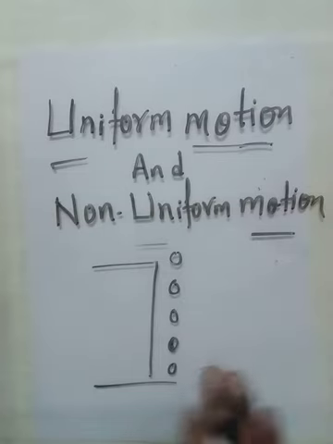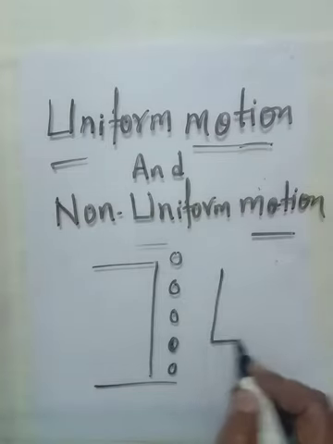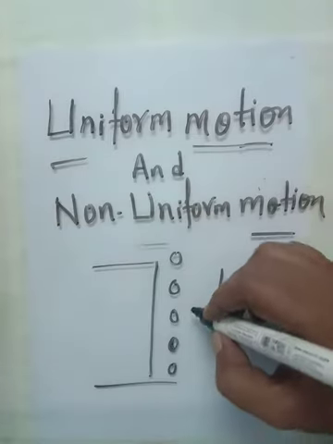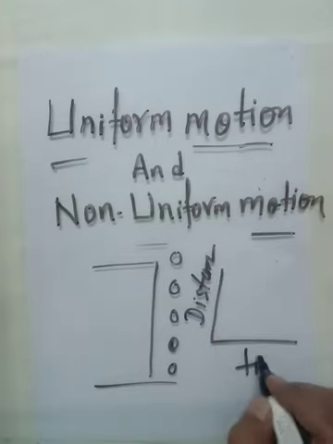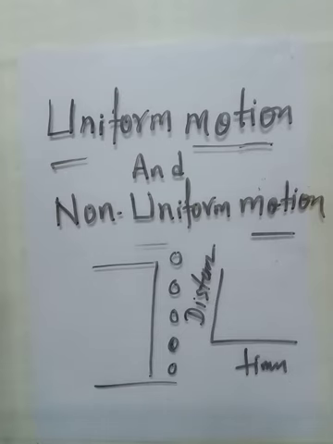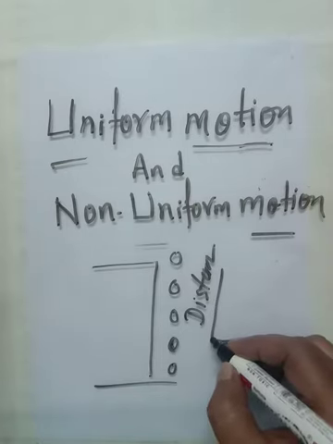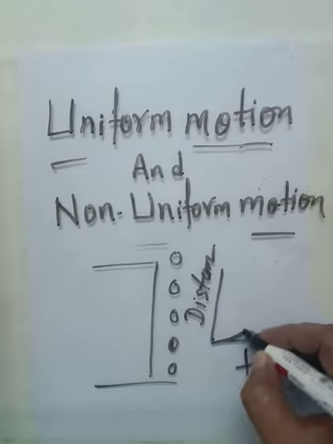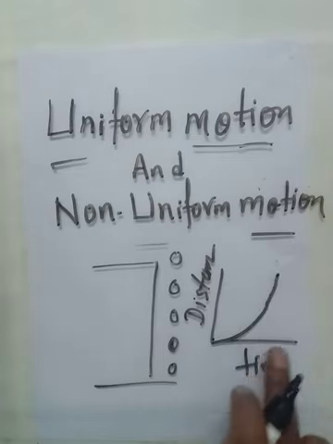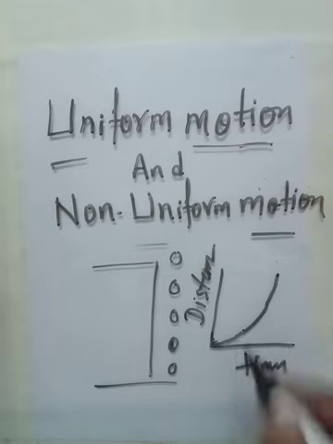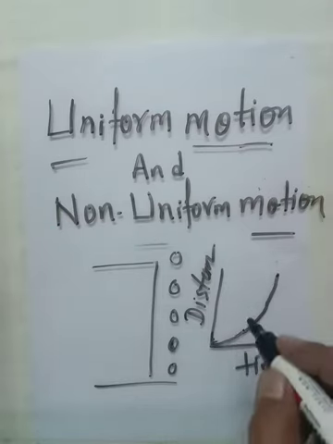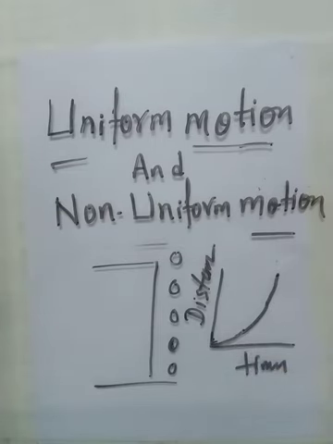So if we plot a graph such that this is distance and time, what we will find is that there is unequal distance. So the graph is in such a way, sorry, okay, so this kind of graph is known as non-uniform motion.